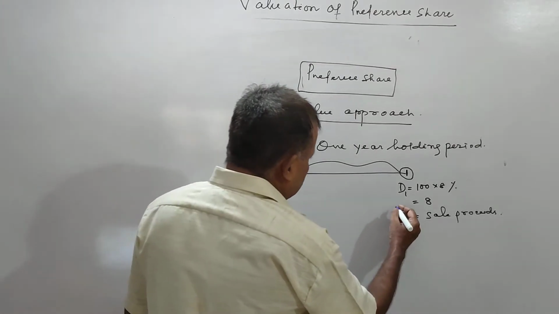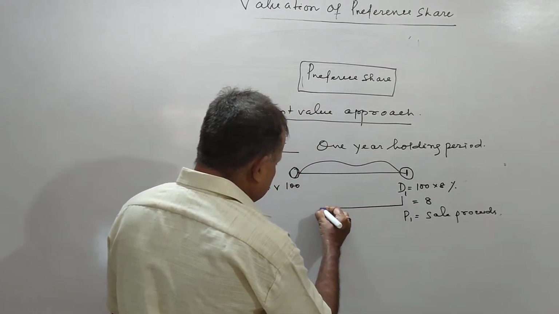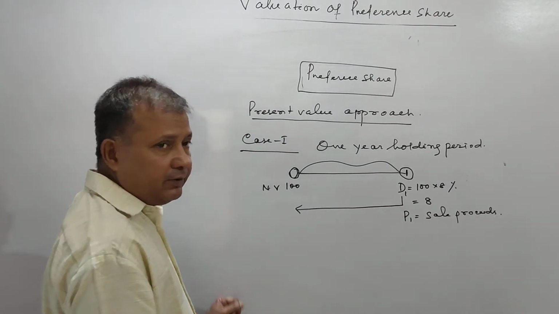Now the thing is, we have to convert this dividend to the present value.